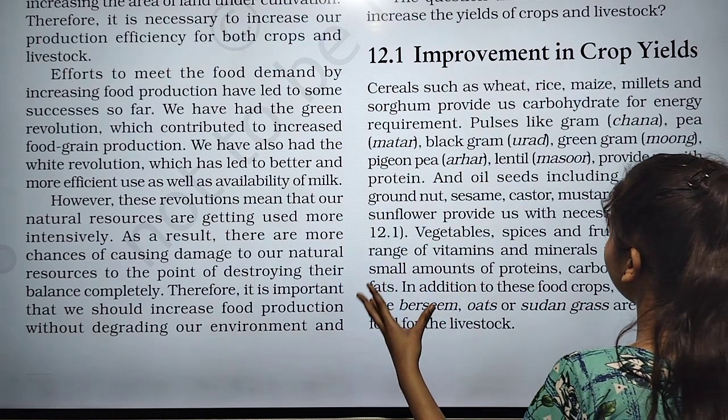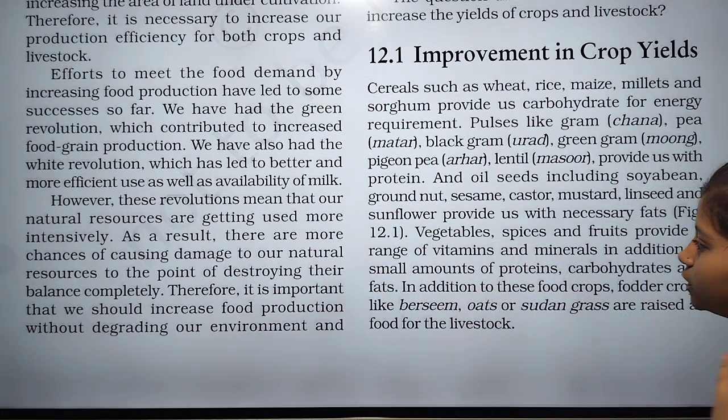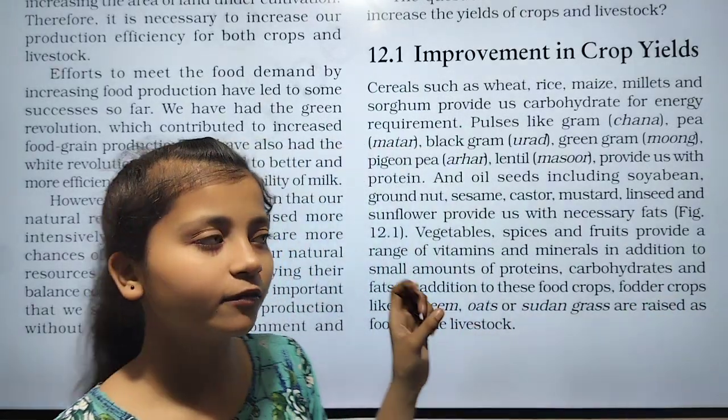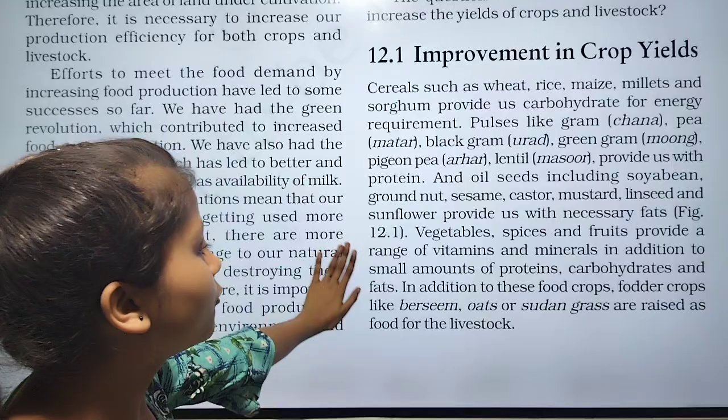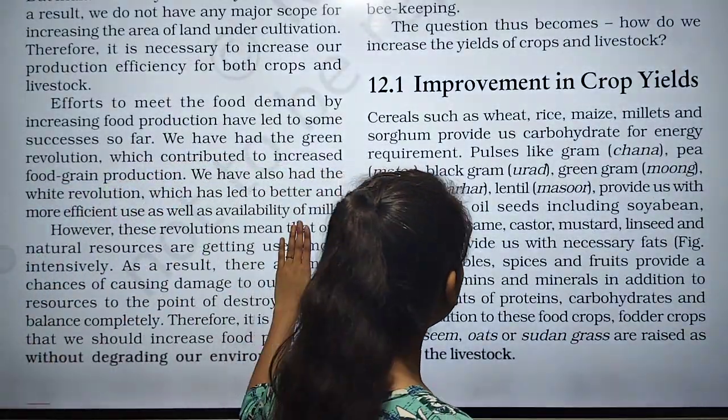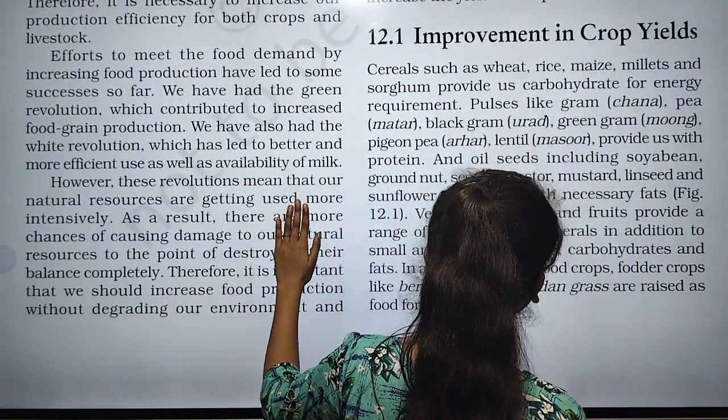And now vegetables, spices, and fruits provide a range of vitamins and minerals. In vegetables we get vitamins, and with the help of fruit we get minerals. In addition, they provide small amounts of proteins, carbohydrates, and fats.